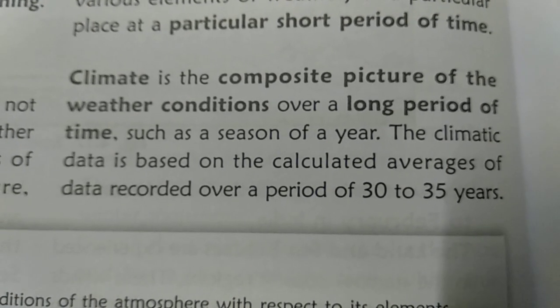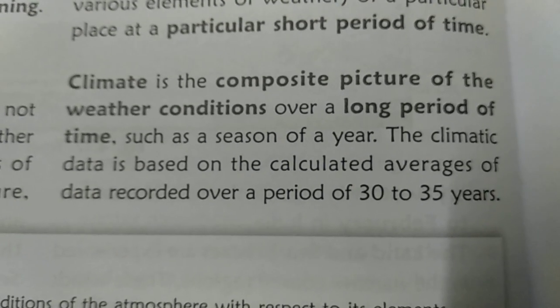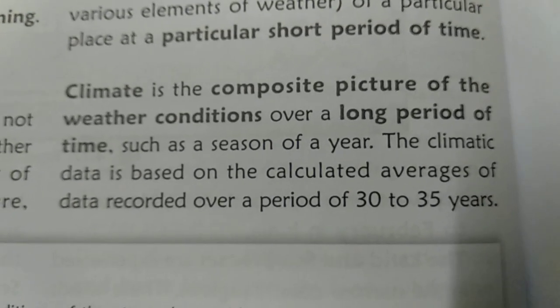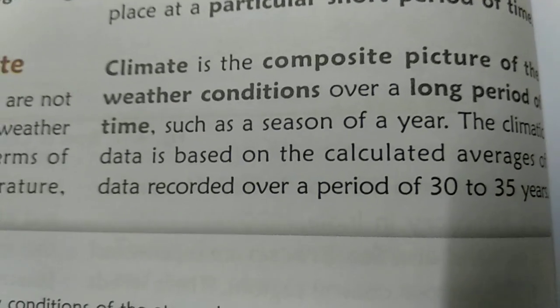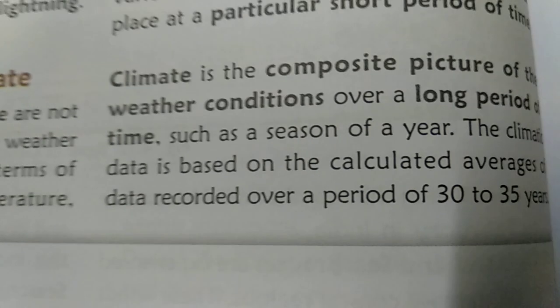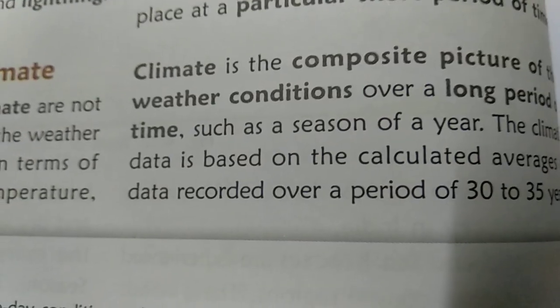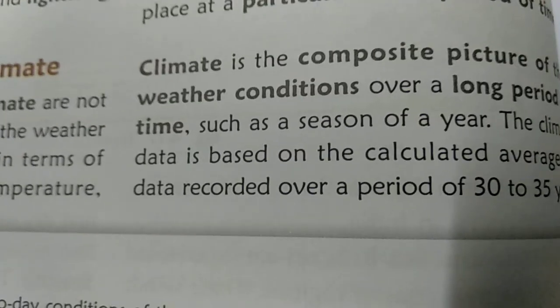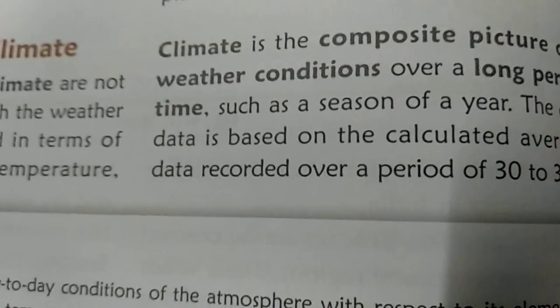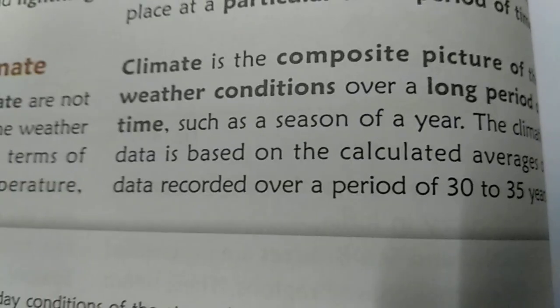The climate data is based on the calculated average of data recorded over a period of 30 to 35 years. You can see nowadays it is told that in the last 3 years, in the last 10 years, 30 years, the weather was not like this. So they are talking about the climate. Okay. So here comes the end of the chapter.